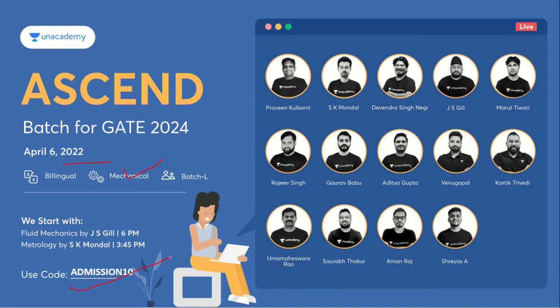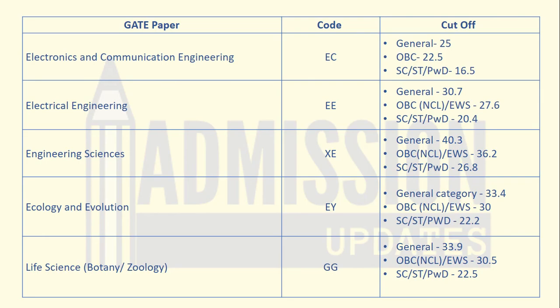Now coming to the qualifying cutoff, in this section you will find three columns. First one is for the paper, that is branch. This is the code of the branch, or you can say the paper, and this is the qualifying cutoff marks. So first we will start with the electronics and communication engineering. The code for this branch is EC, and the general cutoff is 25, and the cutoff for OBC is 22.5. Then the cutoff for SC/ST/PWD is 16.5.